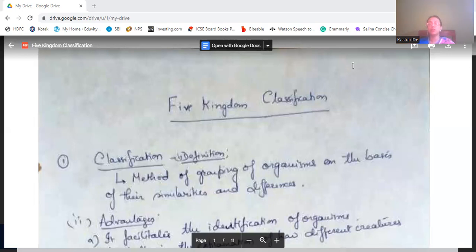Starting with it, what is the definition of classification? What is classification? It is the method of grouping of organisms on the basis of their similarities and differences. Okay. So it is the method of grouping the organisms on the basis of what? The similarities and differences.